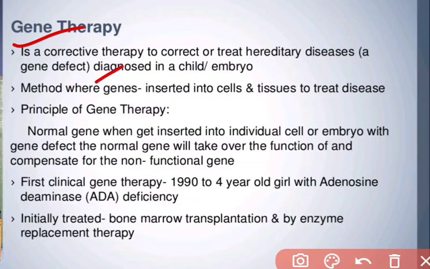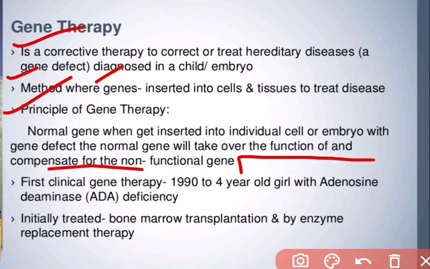Diagnosed in child or embryo. Gene therapy is a method where a gene is inserted into cells and tissues to treat the disease. In principle, a normal gene gets inserted into individual cells of an embryo with a gene defect, and the normal gene will take over the function and compensate for the non-functional gene. Suppose in some human body a particular enzyme is not being produced, so we introduce the new enzyme-producing gene through this gene therapy procedure.